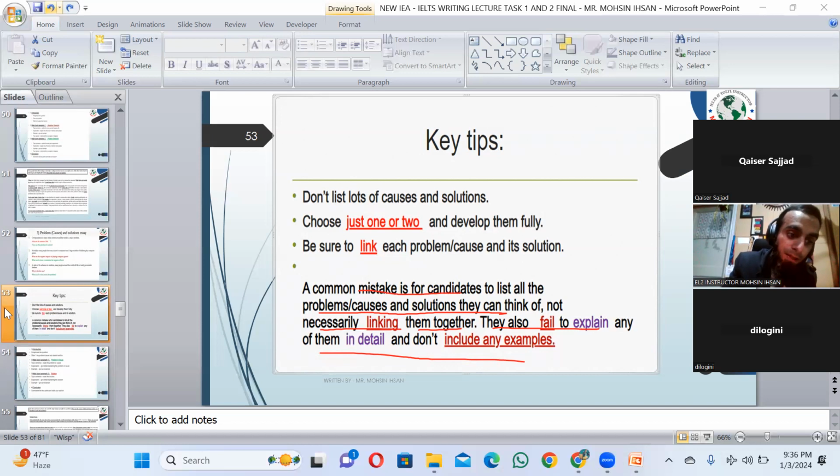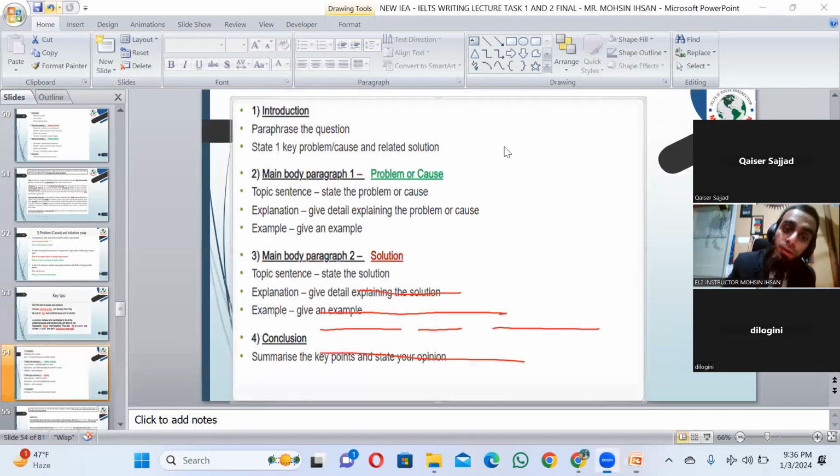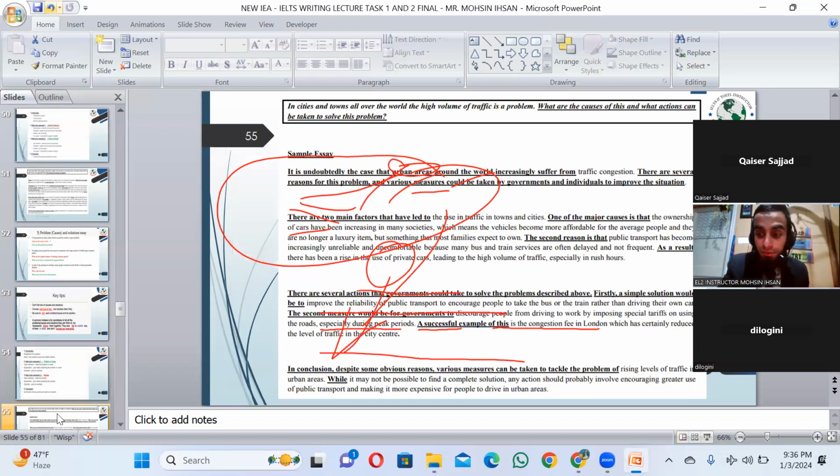Next, you have the structure for the problem solution essay. The introduction paraphrases the question, the same as the opinion essay and advantage disadvantage essay. In body number one, you mention the problem or causes, then explanation and example, and after that you start with the solution. So this is how you're supposed to write this essay: in one paragraph, the problem or causes or reasons, and in another paragraph, the solution for that.